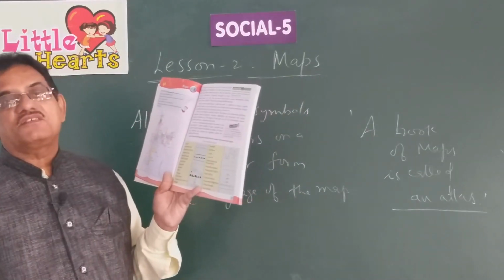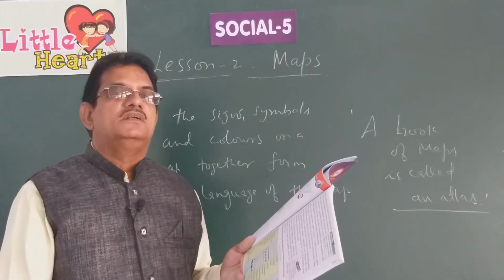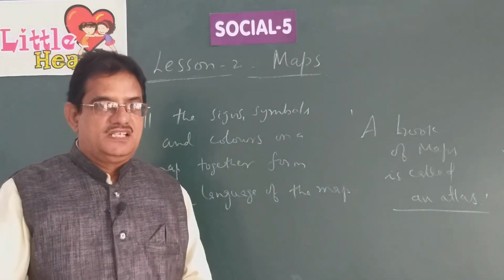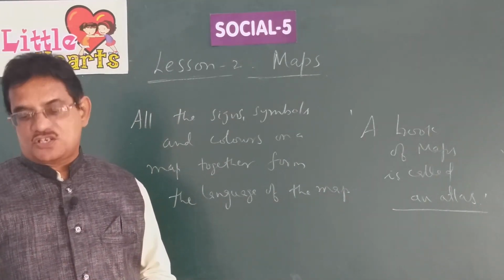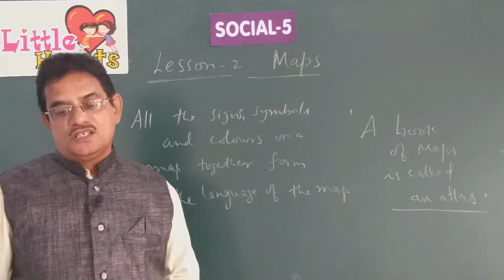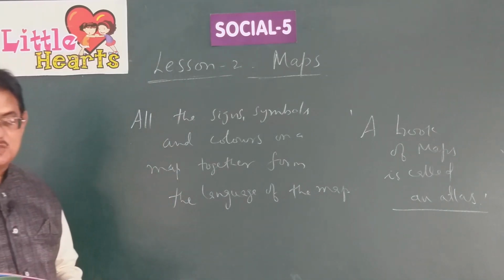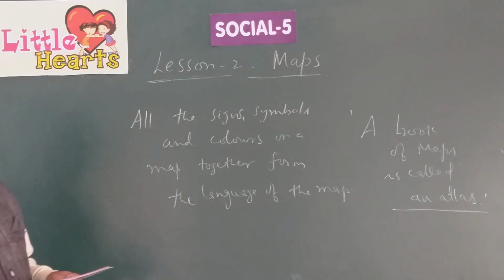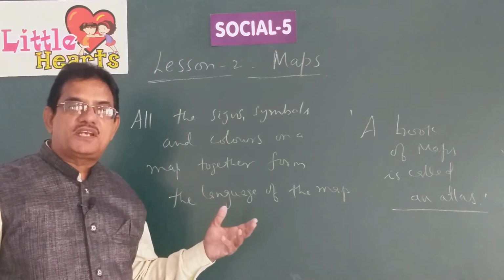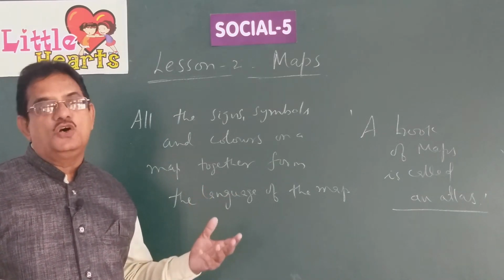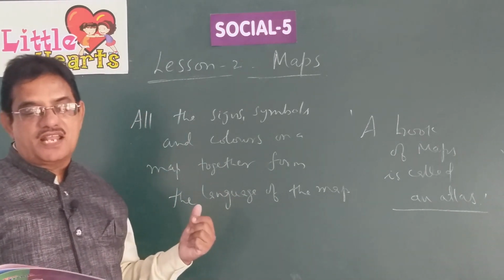These symbols indicate different places because all these words cannot be printed on a map. So they use certain symbols, certain signs, certain colors. These are together called the language of the map. So symbols on a map give correct information. They take less space than written words. As I told you earlier, printing all these words on a map is very difficult, so these symbols occupy less space than written words.